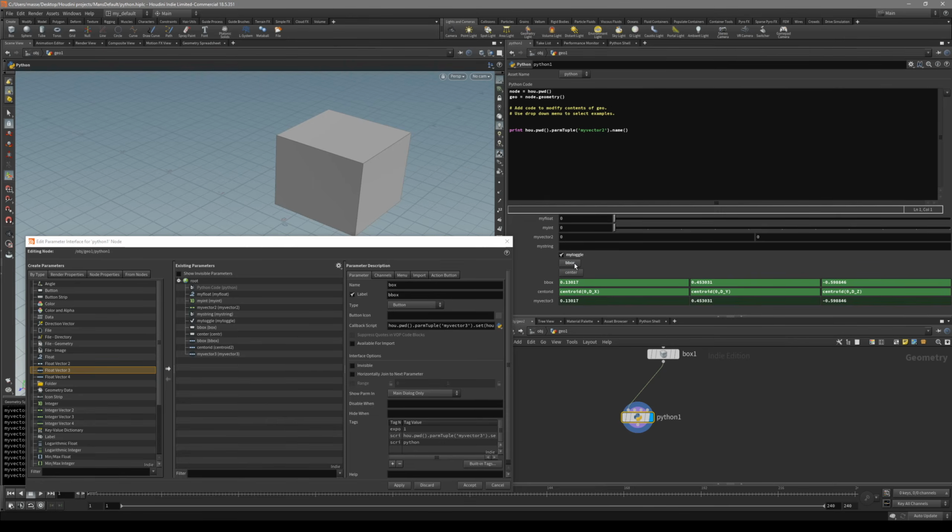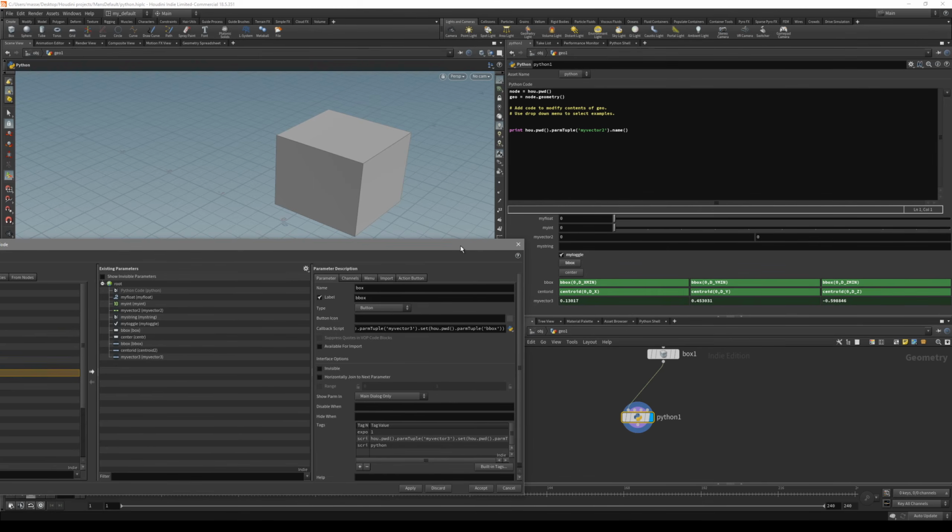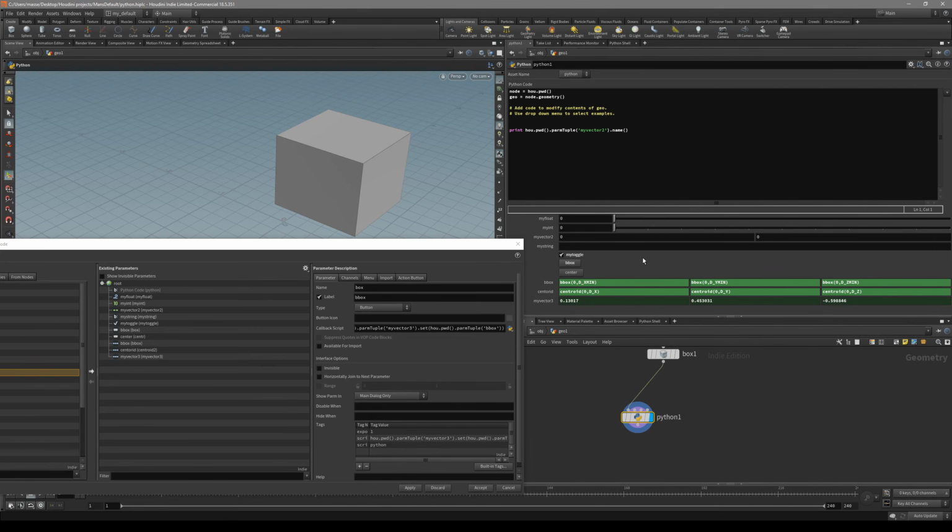Apply it. Let's take a look at it. Press on it. You can see we have copied it. It basically has copied a channel reference to the bounding box of this one. But we have to take care of one more problem. Let's say I press it multiple times, and let's say I press it again. You can see what it did is basically copy the bounding box reference into this one. So basically it has copied it onto one another.